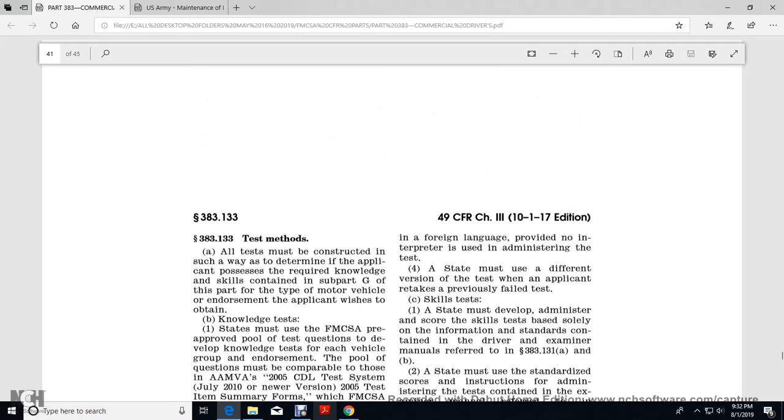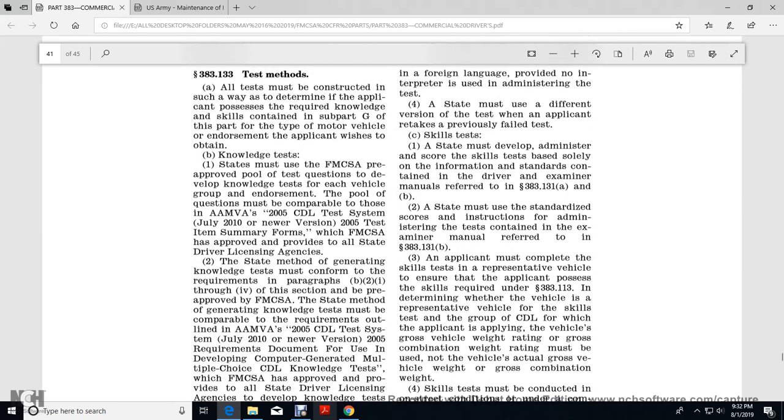Skill test: the state must develop and administer the skill test based solely on the information and standards contained in the driver examiner manuals referred to in 383.131(a) and (b). The state must use the standardized scoring instructions in the examiner's manual referred to in 383.131(b).